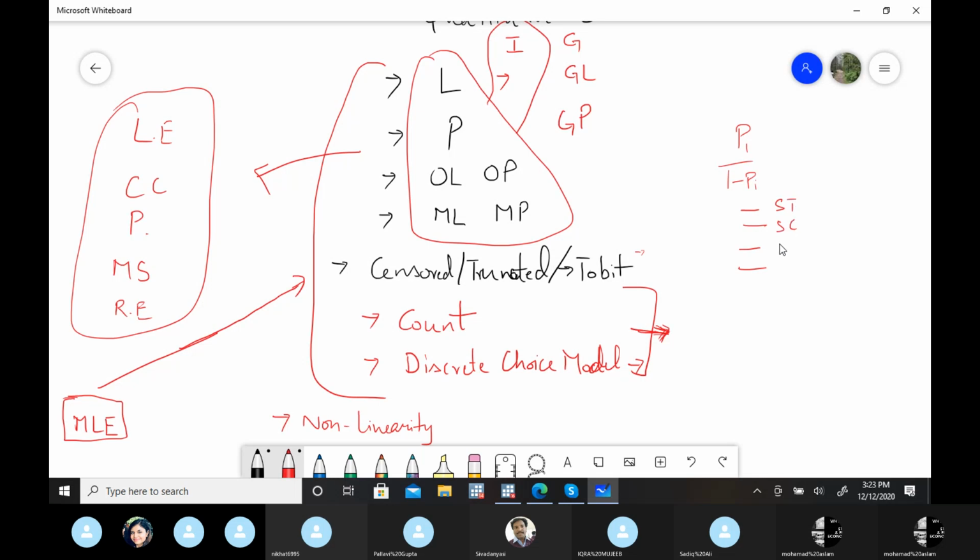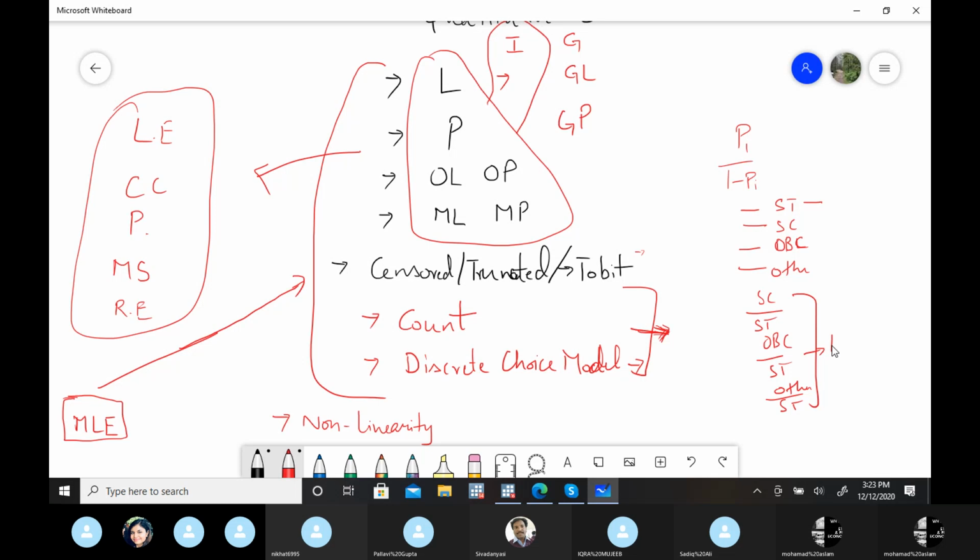This comparison is not have or have not. It's not that case. It's a comparison from the reference category to the next category, and then from the reference category to the last category.